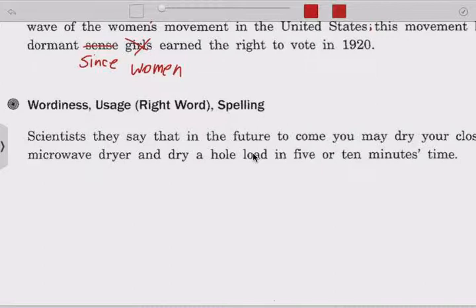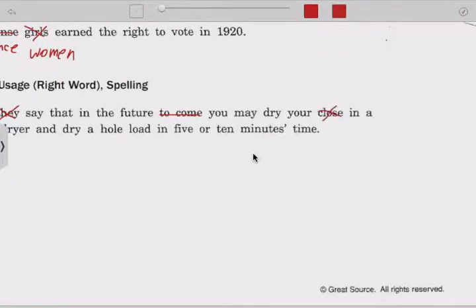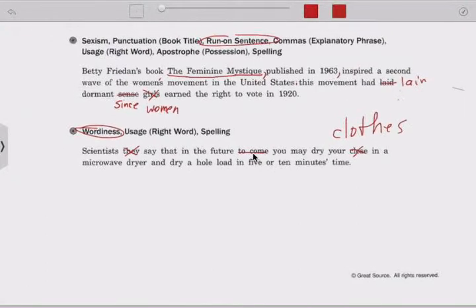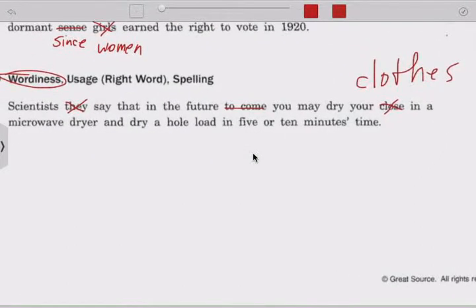Next one. Scientists, they say that in the future. How about just scientists? There's no reason to do that. Scientists say that in the future to come, well, all future is to come, so let's just say in the future. This is all wordiness. You may dry your clothes, we spell this type of clothes like this, in a microwave dryer and dry a whole, this means the entire, load in 5 or 10 minutes time.